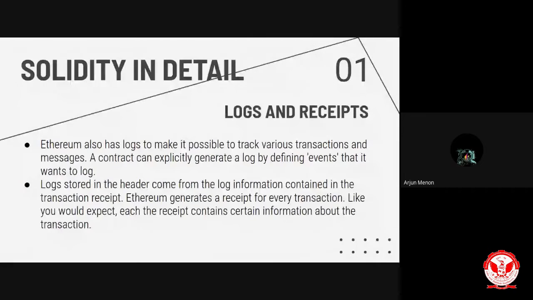So the total result we got after doing a transaction is called a receipt. Inside that, there are logs. Logs can be defined by events mentioned in the smart contract. One of the examples that we saw was add vote. So we got the log as depicted in the name of events in the receipt. So totally, we got the receipt as a result of our transaction that we made in the blockchain.